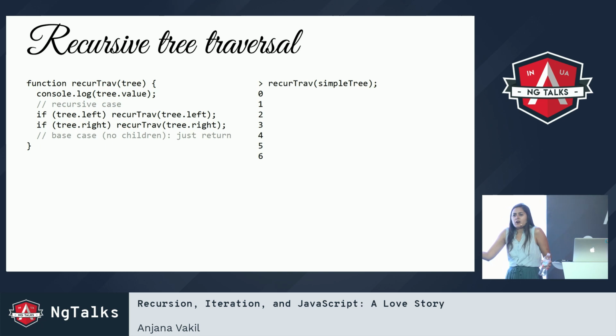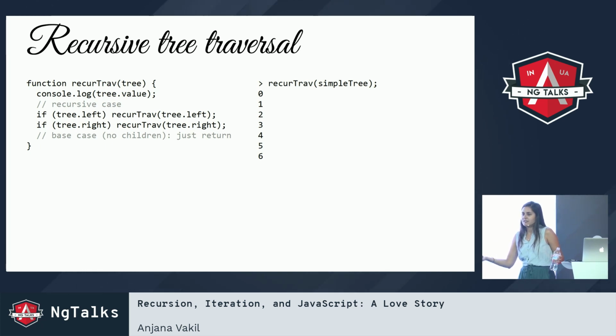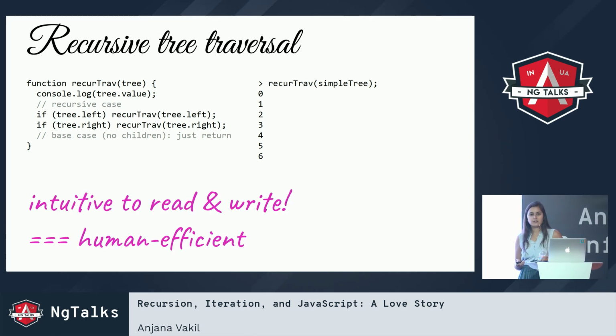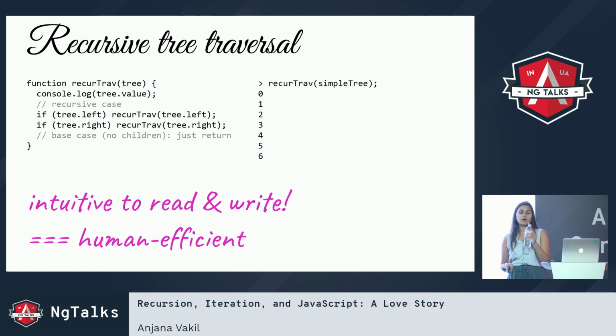and this seems, I don't know, do you agree? I think this is pretty intuitive. It's kind of how you would tell me how to do this, and so it's pretty human efficient. This is our recursive approach. Now, what if we were going to iteratively traverse this tree and find everything in it?